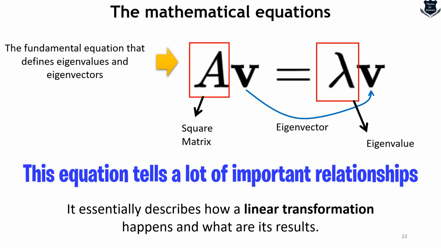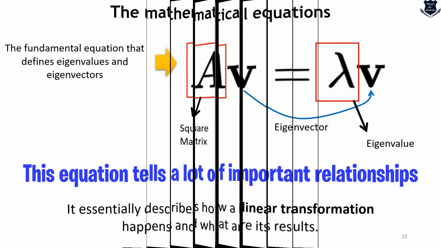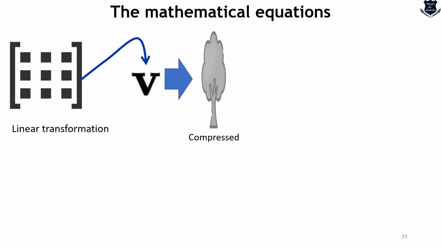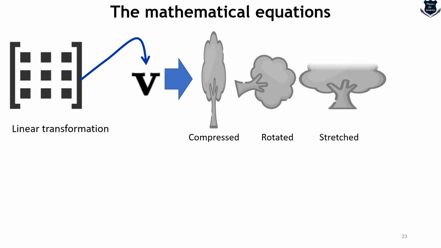So actually this equation tells a lot of important relationships. First of all, it essentially describes how linear transformations happen and what their results are. Linear algebra is basically about linear transformations, and these transformations are extended into quantum mechanics, because nature is inherently linear in quantum physics. So if you do a linear transformation of a matrix applied onto a vector V, it can be compressed, rotated, stretched, or flipped.